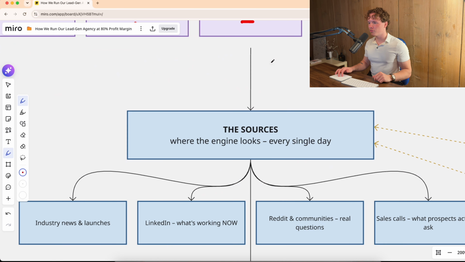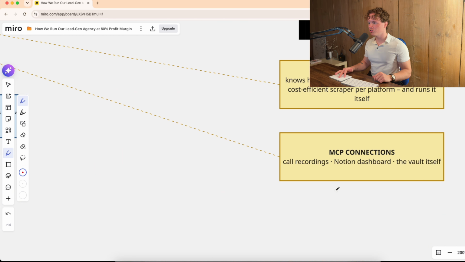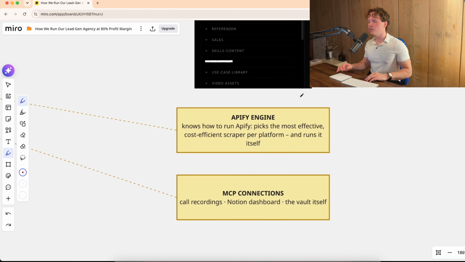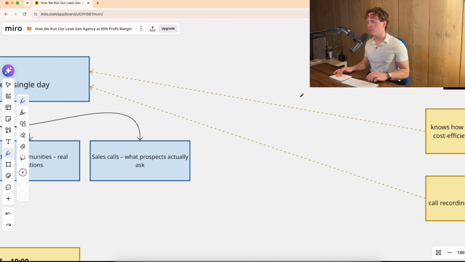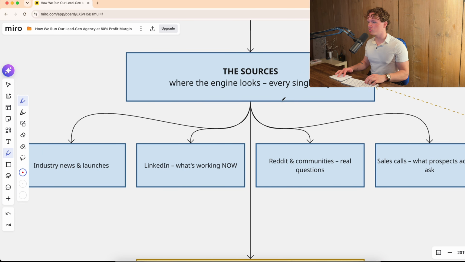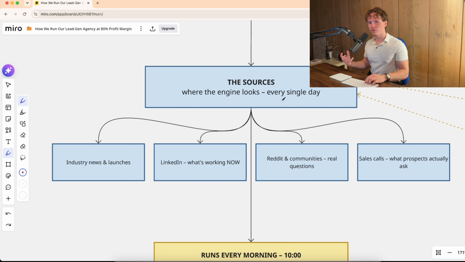Now, the technical side for the sources is pretty straightforward. You've got the Apify engine, which is basically our engine inside the context orbit vault that knows exactly how to run Apify in the most efficient way. It's going to pick the most effective and cost-efficient scrapers per platform to make sure that we can scrape all the data in the most reliable, secure, and cost-efficient way every single day. Because of course, if it runs every single day, you don't want to create too many costs for that.